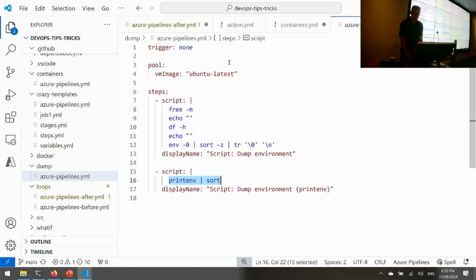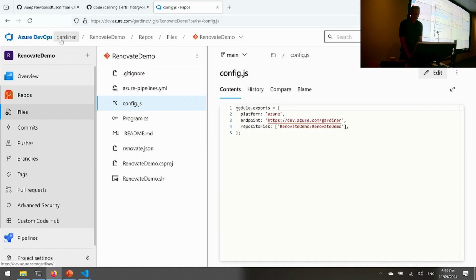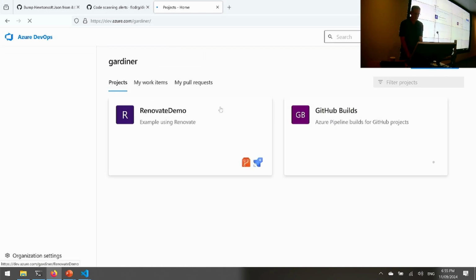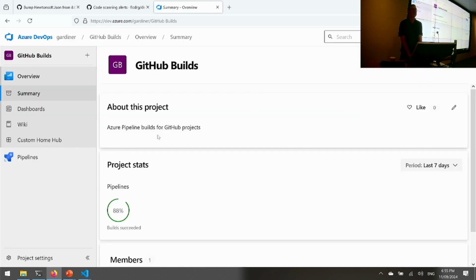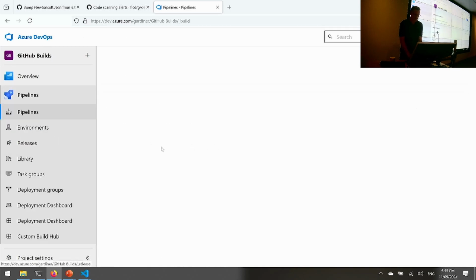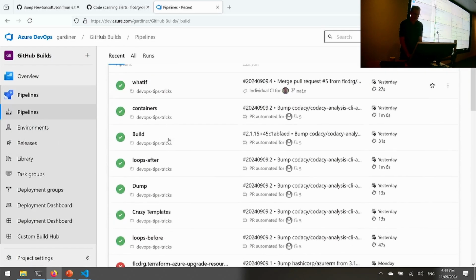I'll see if I can show you what I'm talking about there. If I go back to my build, and no, I didn't figure out that syntax, I just found it on Stack Overflow. So maybe I'd use ChatGPT nowadays.